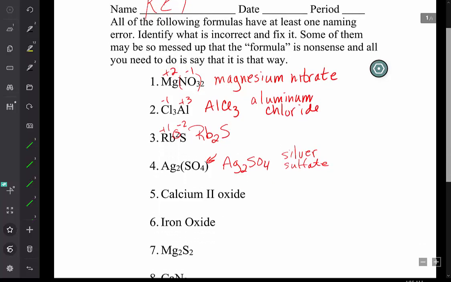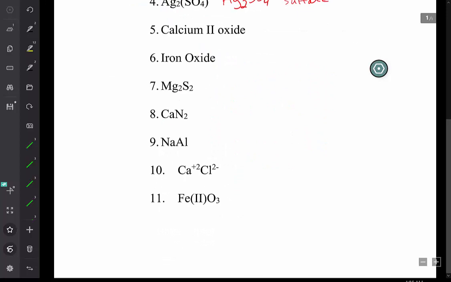Calcium 2 oxide looks like calcium would be a transition metal, and while it does have a charge of +2, it is an alkaline earth metal and therefore should not have that. The formula for calcium oxide would be CaO.